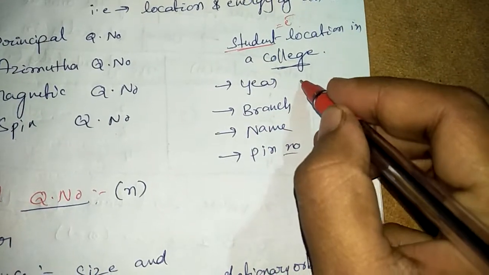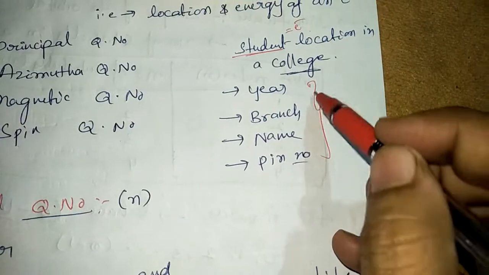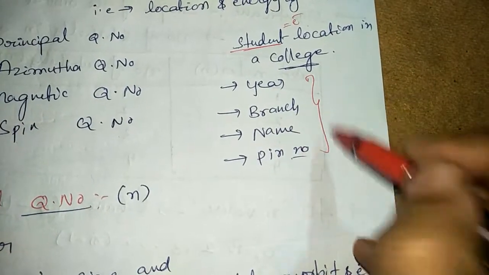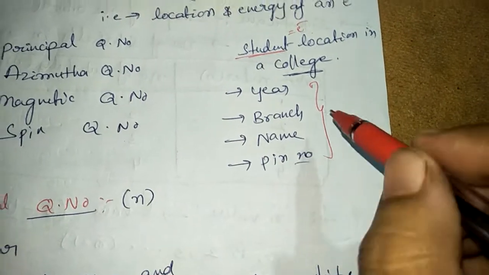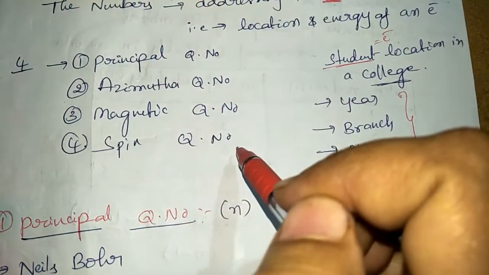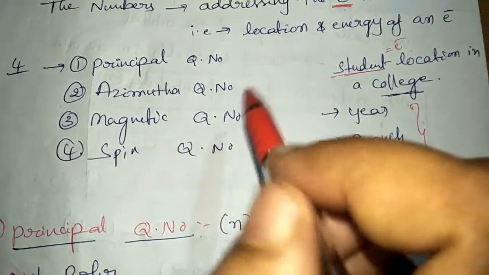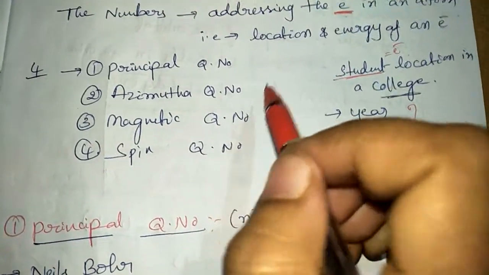By these four pieces of information: the year, branch, name, and pin number, we can identify where the student is present in a college. Like that, by the four quantum numbers, we can identify where the electron is present in an atom.